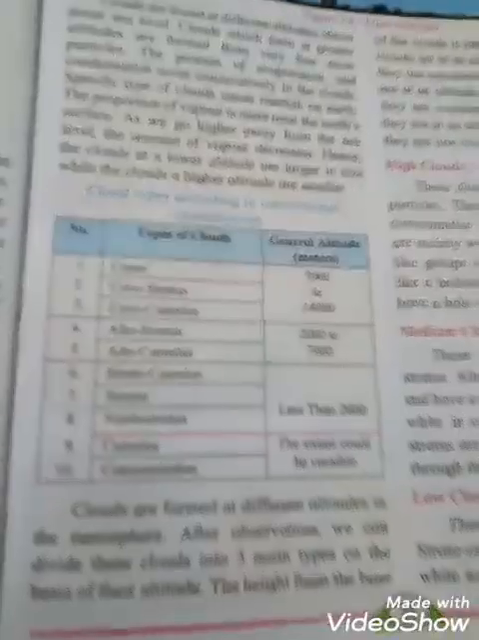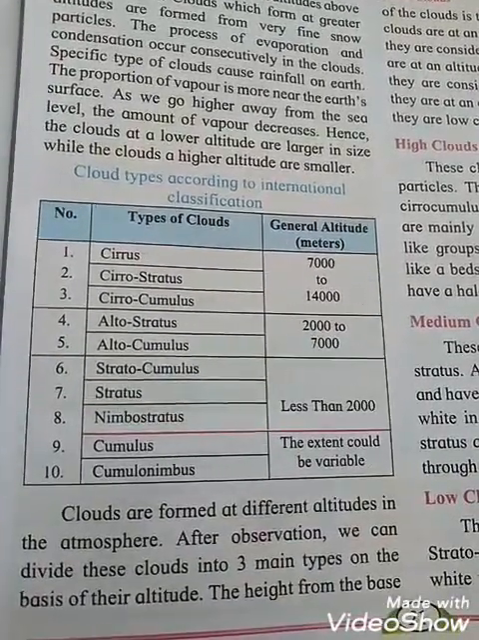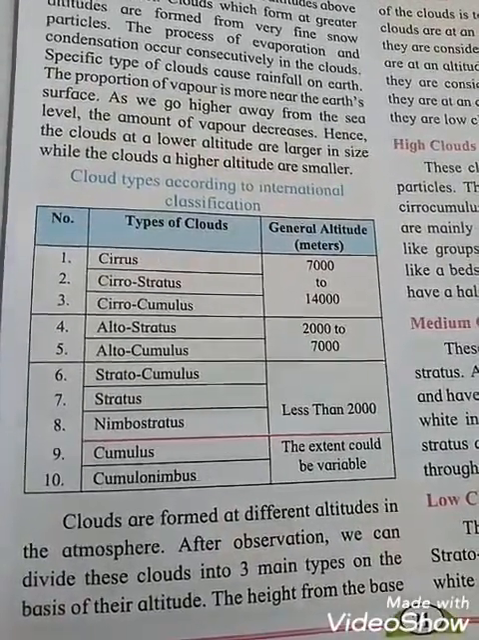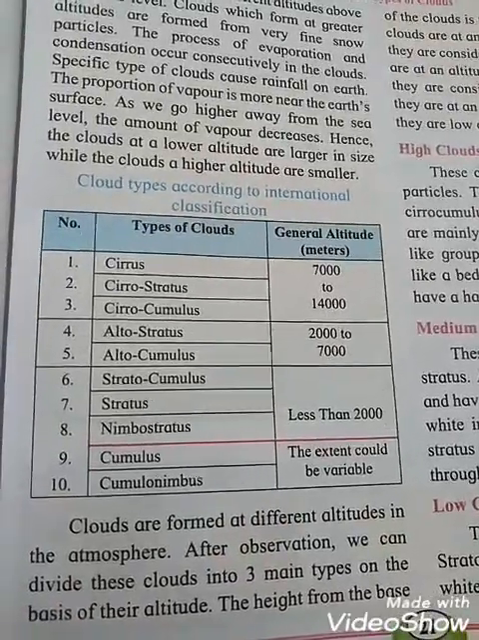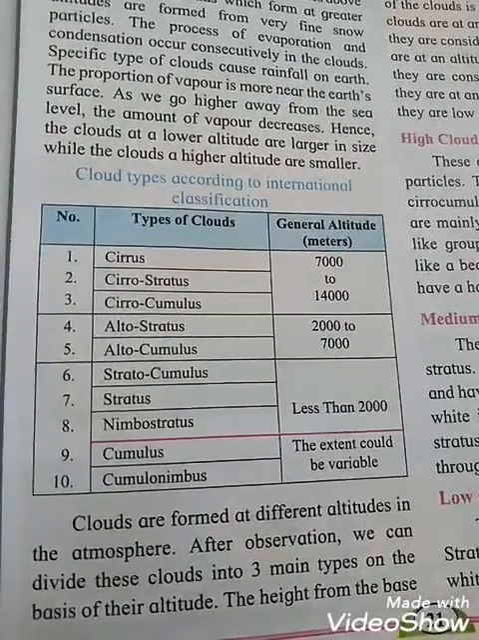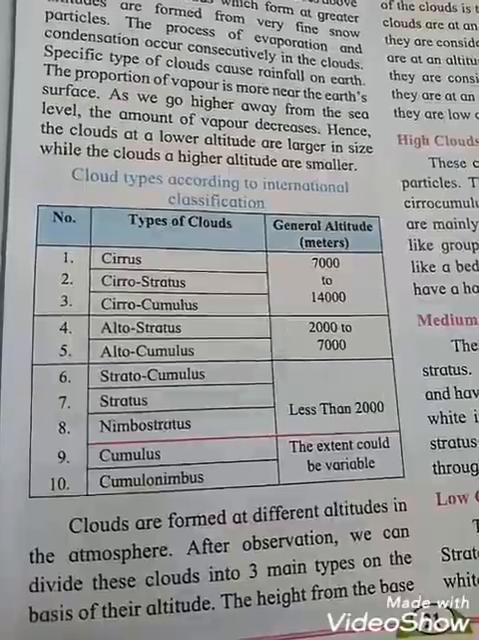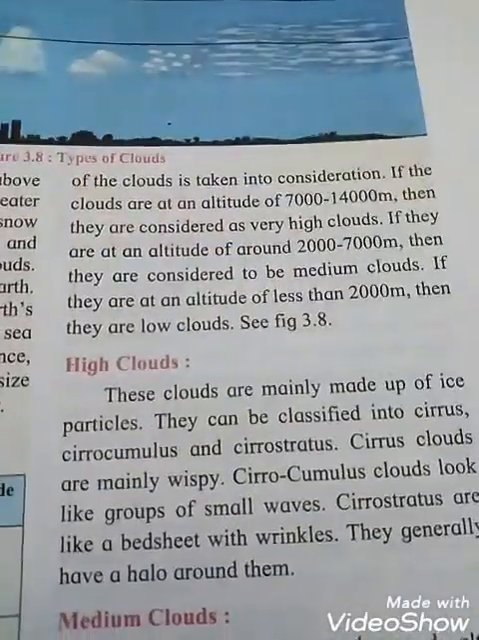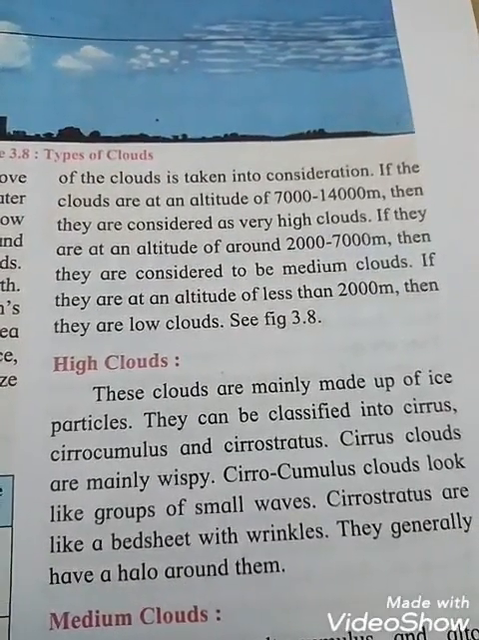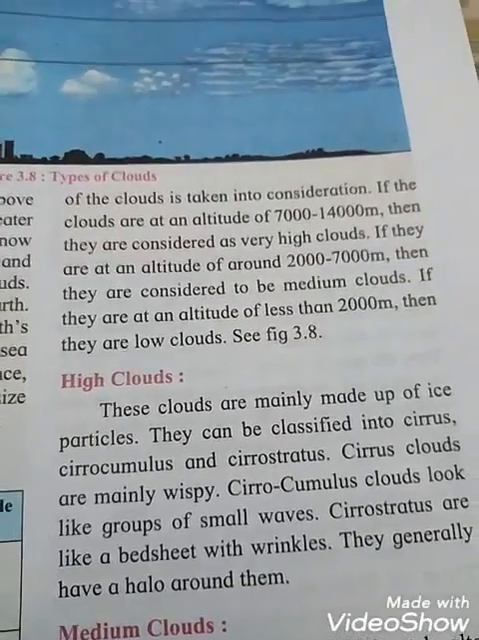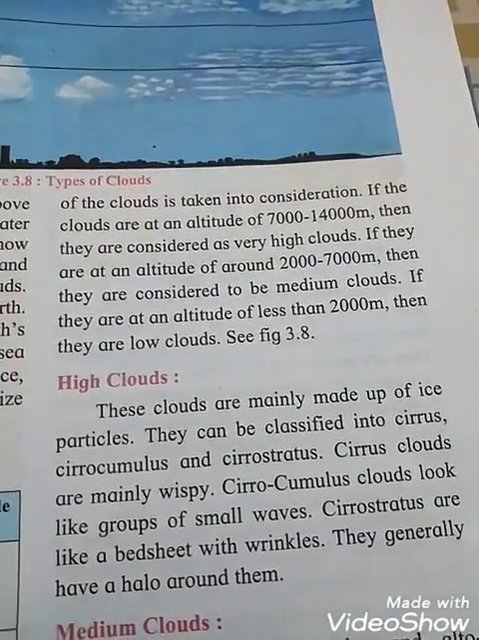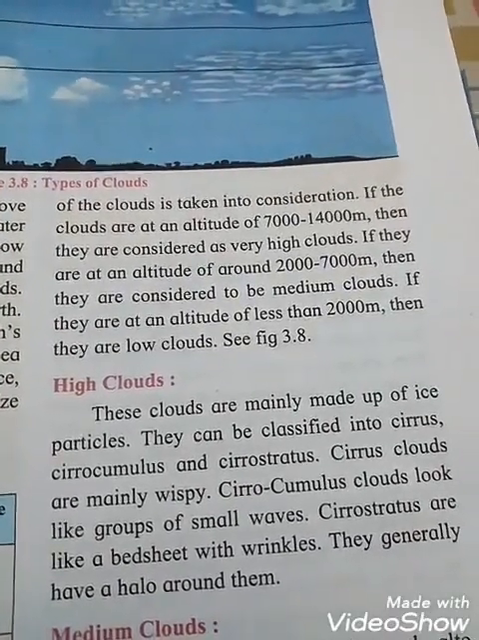Clouds are formed at different altitudes in the atmosphere. After observation, we can divide clouds into three main types on the basis of their altitudes. The height from the base of the clouds is taken into consideration. If the clouds are at an altitude of 7,000 to 14,000, then they are considered very high clouds.